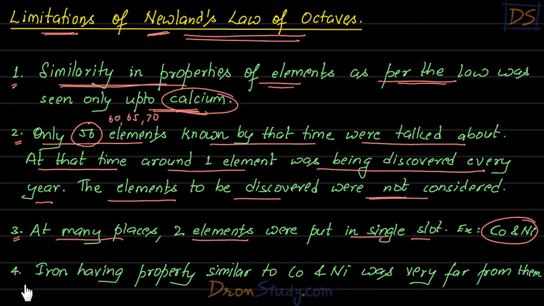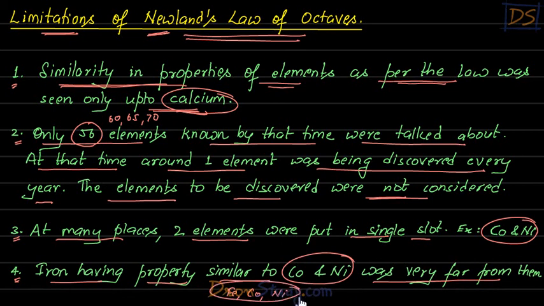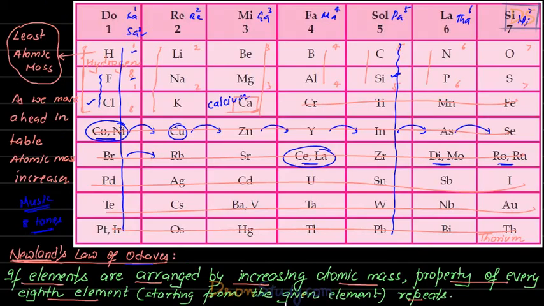Then finally, students, the last problem, the fourth one: iron, having properties similar to cobalt and nickel, was very far from them. So students, iron, cobalt and nickel, these elements have properties very similar to each other. But if you look at the table, see, cobalt and nickel are here, but iron is here. So there is a problem, right? If they have similar properties, they should be in the same column. But they were in different columns. So it was well known that iron has properties similar to these two, but still they were not together. So that was another problem.